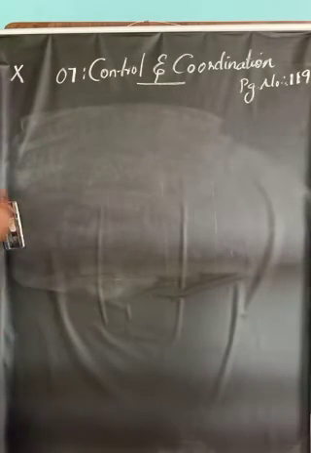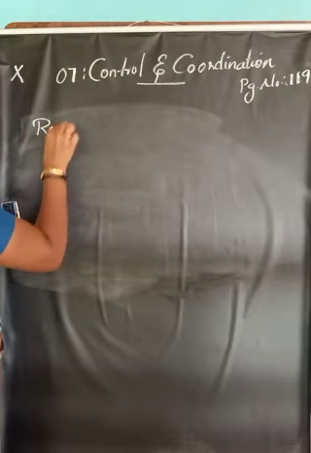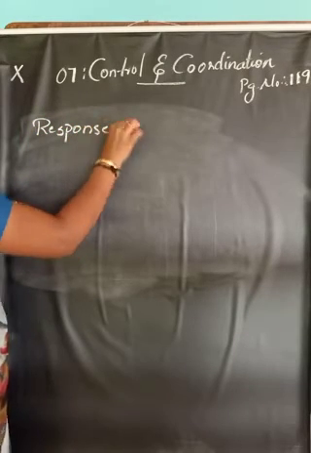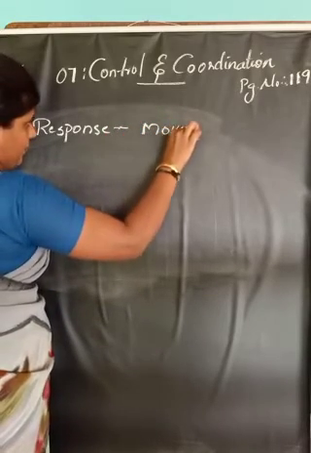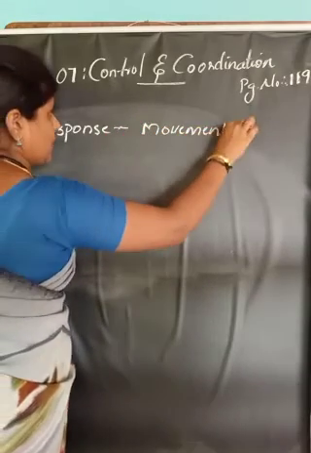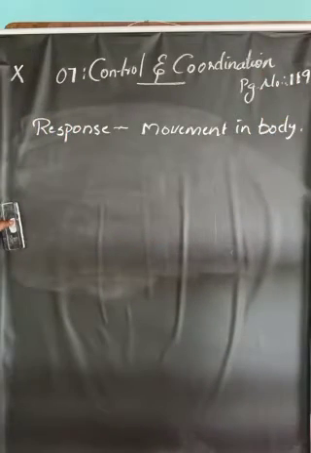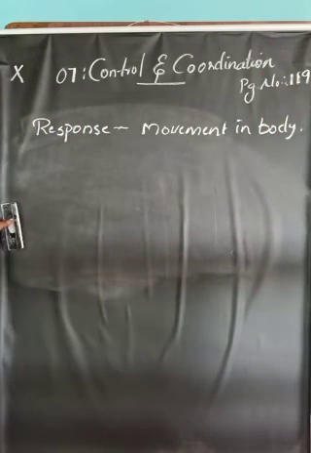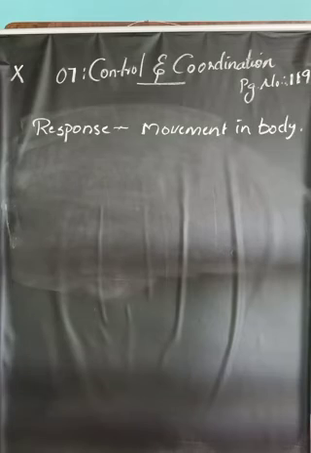That response is mainly in the form of movement in the body. So the response shown by the organism to a particular environment change is mainly by movement in the body.